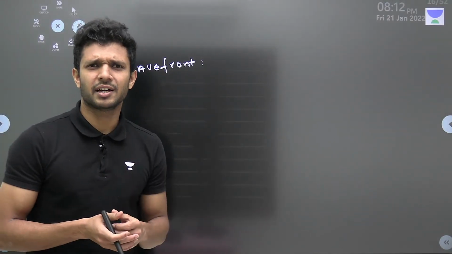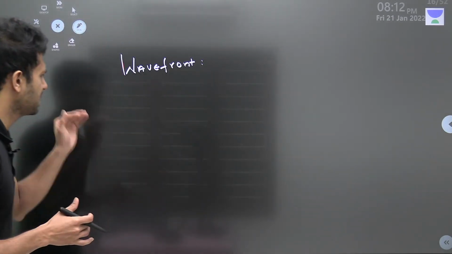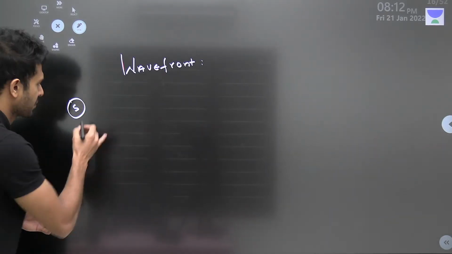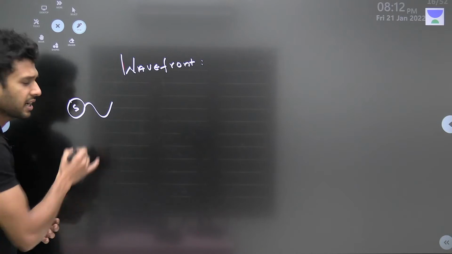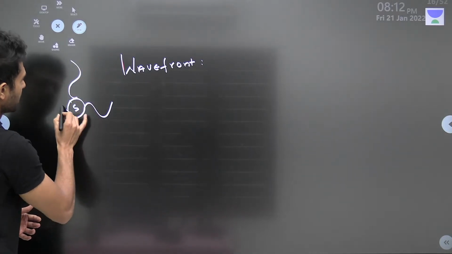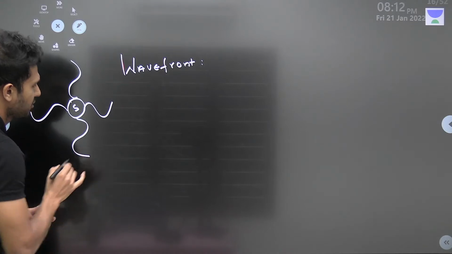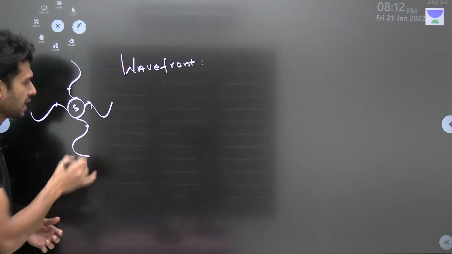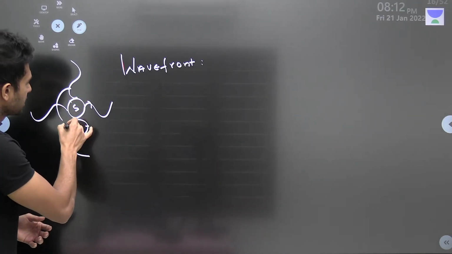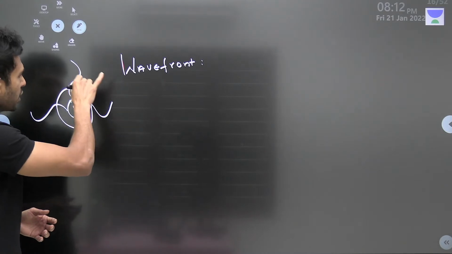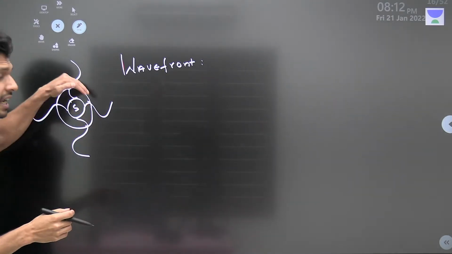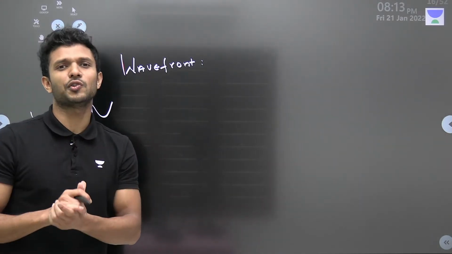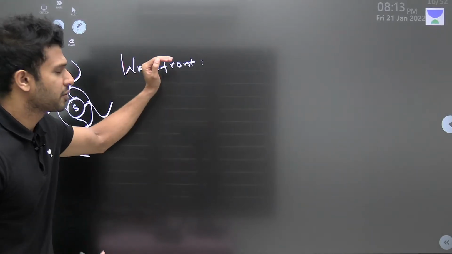Sir, just give us an example. Okay, this is a bit complicated definition. Look, this is a source of light, a bulb, let's say. From this, light waves will go like this. Another light wave is going. Another light wave is going. Another light wave is going. All these points are the crest points, right? Now, if we collect all these points, are we not getting a shape like this? This collection of all the points which are at the same phase, we call it a wavefront.